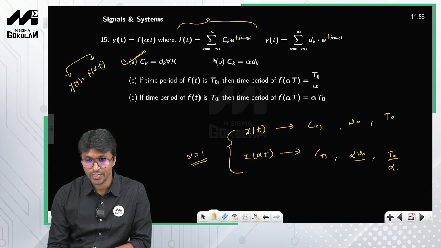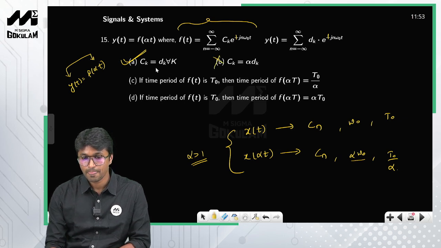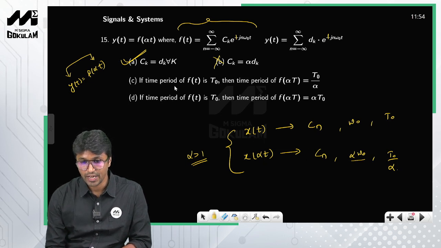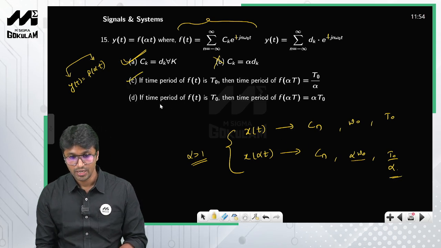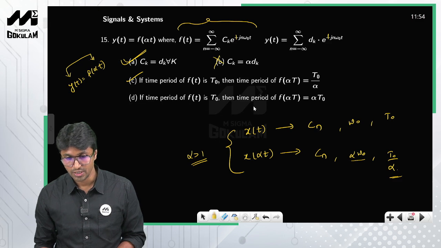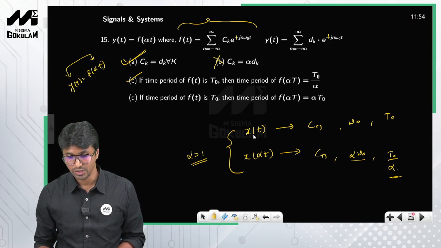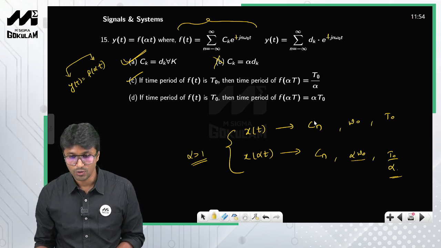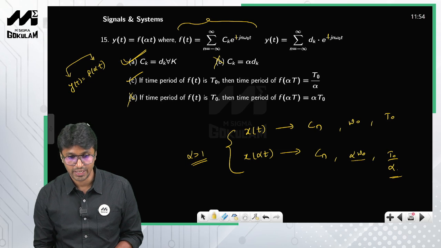Ck is equal to alpha dk, no, right? So ck, the Fourier series coefficient of both the signals x of t and x of alpha t, both are the same, right? If the time period of f of t is T naught, the time period of f of alpha t is T naught by alpha, yes, right? So option C is correct. The signal in the time domain gets compressed, whereas the signal in the frequency domain gets expanded, right? So option D is incorrect. The correct options are A and C.